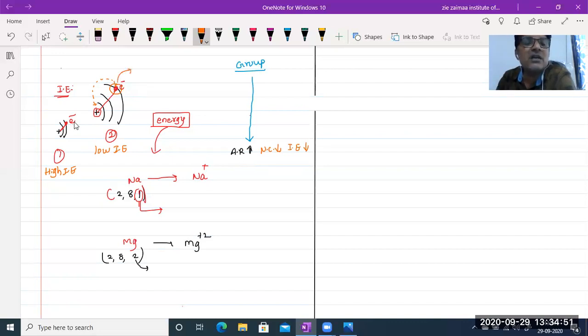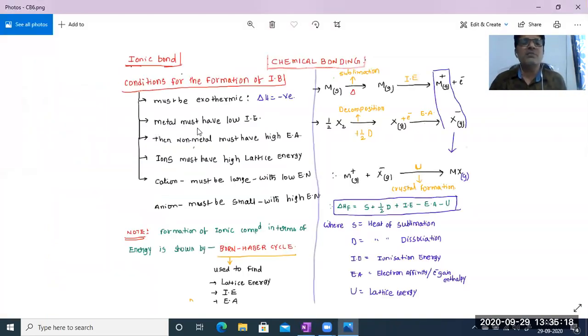To remove that other electron, what do we have to do? It requires more energy. Why? Because it is very near to the nucleus, so its nuclear charge is also very high. Understood? So while coming from top to bottom in groups, ionization energy decreases. So low ionization energy of metals always favors forming an ionic bond. According to this, the metals must have low ionization energy.